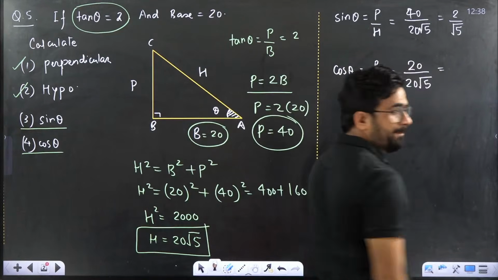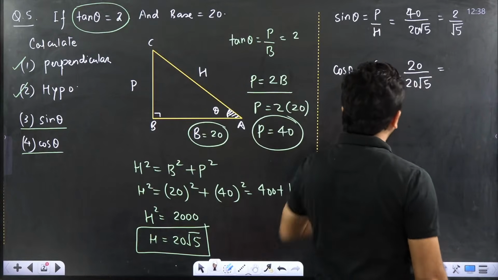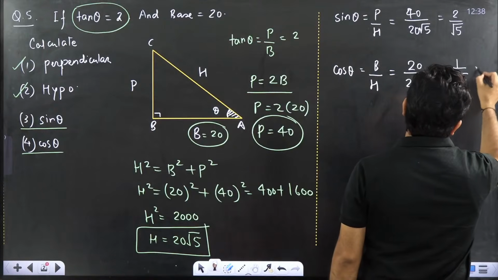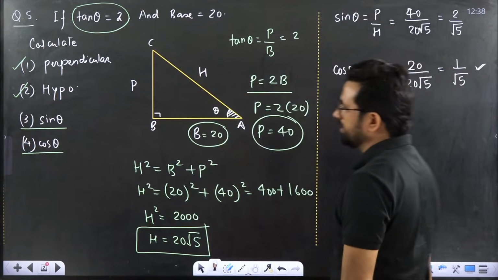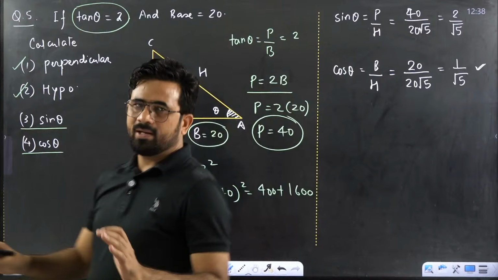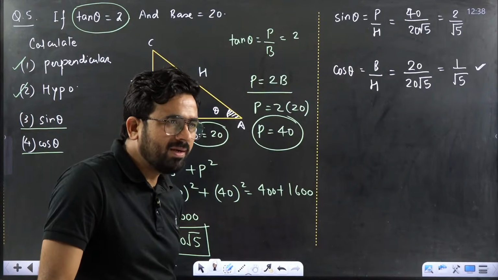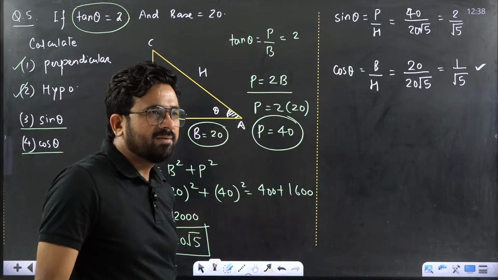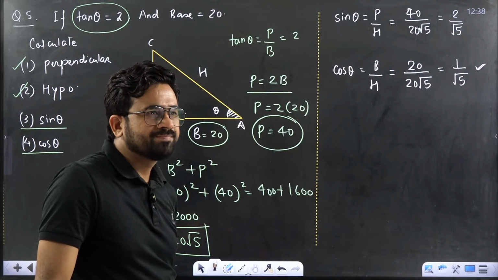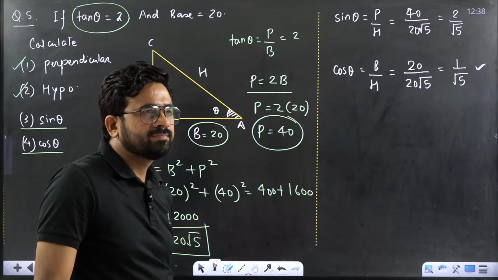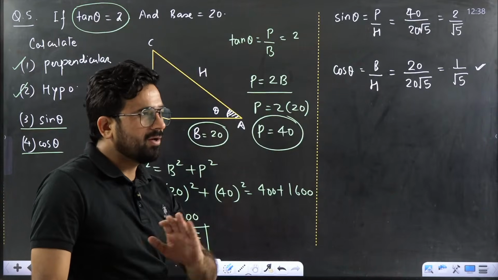What you can say, beta? Very simple thing. 20 root 5 is how much? So you will say 1 by root 5. That I am talking about. This is sin theta, cos theta. How to calculate? This is clear or not clear, beta? Please say it is clear to everyone. Ramaditya, Gaurav Kumar, very good. Okay, Kiran, Fayed Abdullah, it is clear to everyone.